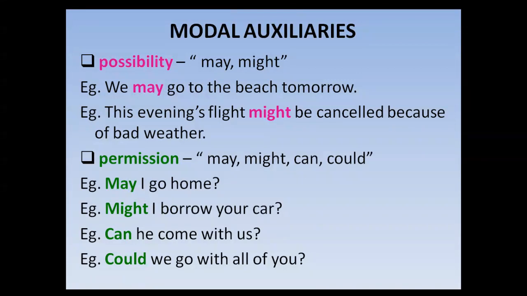So examples. The first one: May I go home? Might I borrow your car? Can he come with us? Could we go with all of you? All of them are permissions. We are asking permission from another person if we can do certain things or we cannot do certain things. Okay.